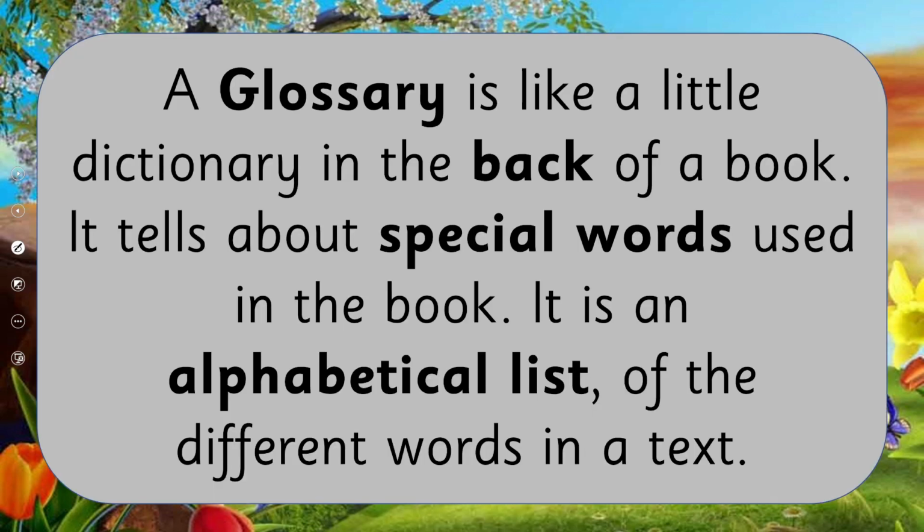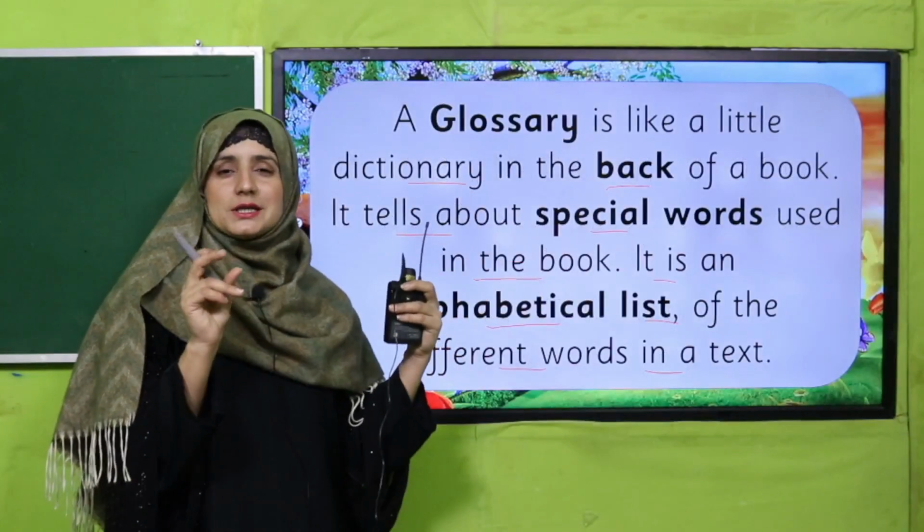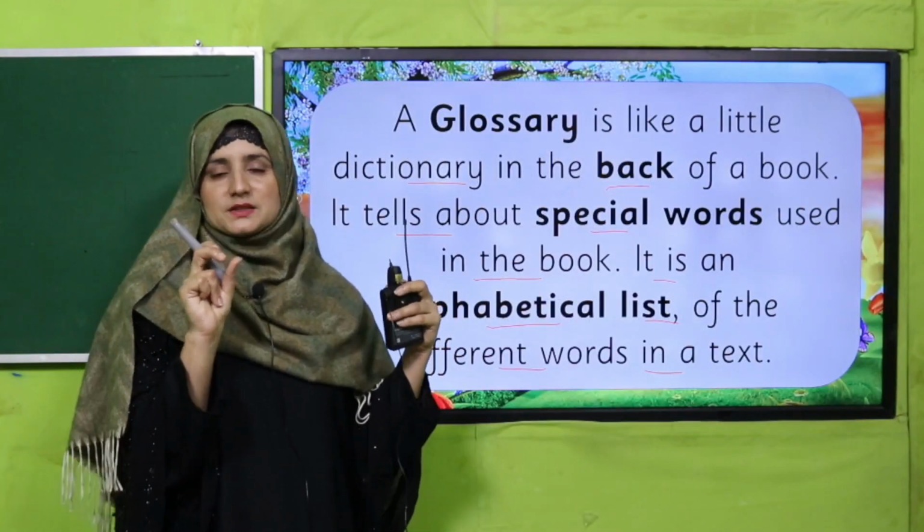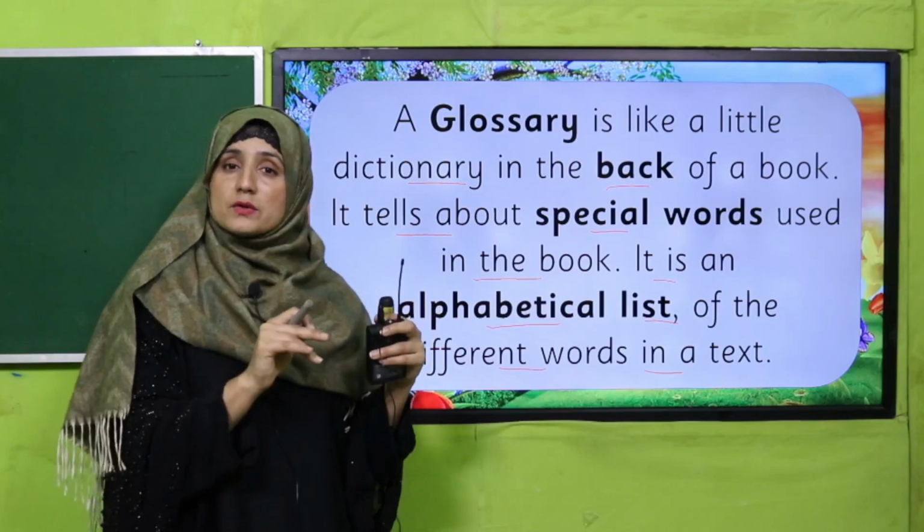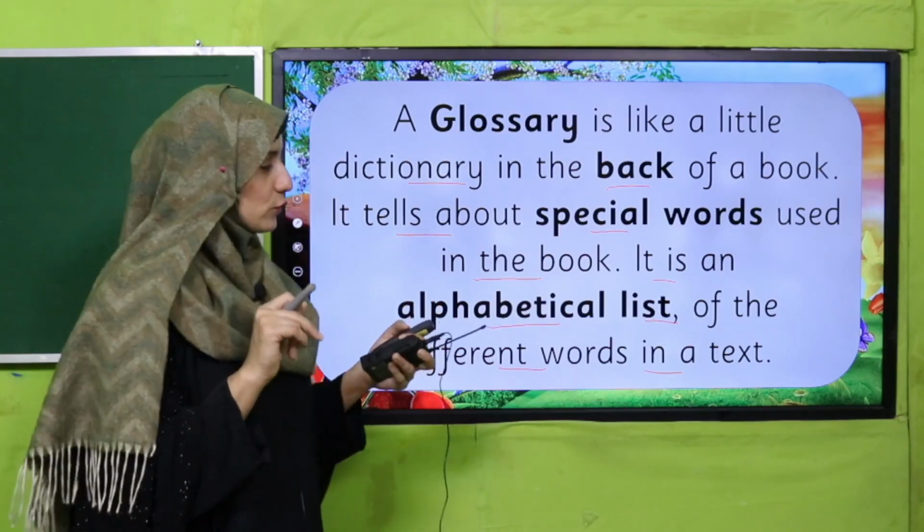So what is a glossary? A glossary is like a dictionary in the back of a book. It tells about special words used in the book. It is an alphabetical list of the different words in a text. What is a glossary, my dear students? Open your English book that you have in your hand and go to its last pages. You will see an index there. Index is another name for glossary. Got it? So a glossary is a small dictionary that gives us the meaning of words that we find in the book. Have you got that?